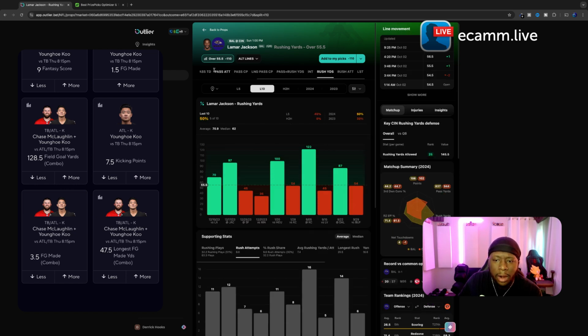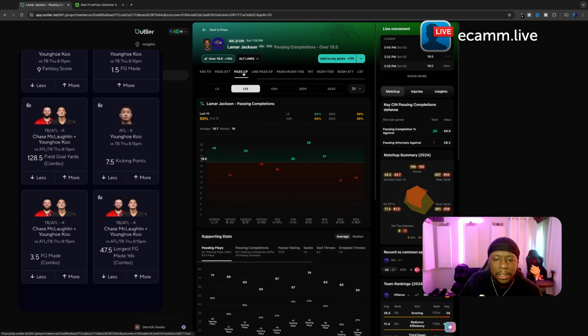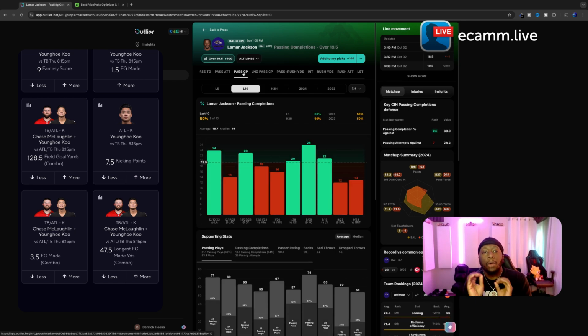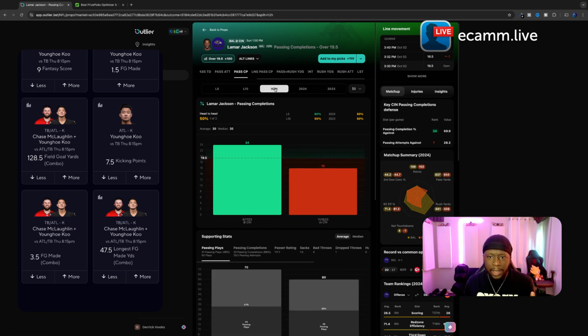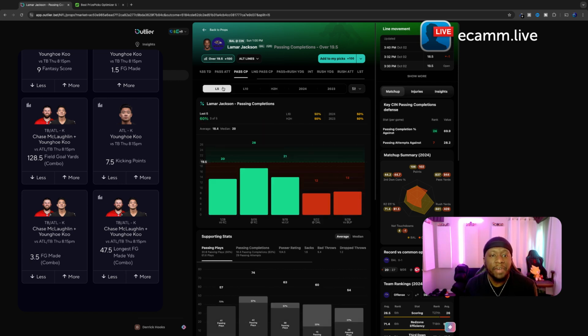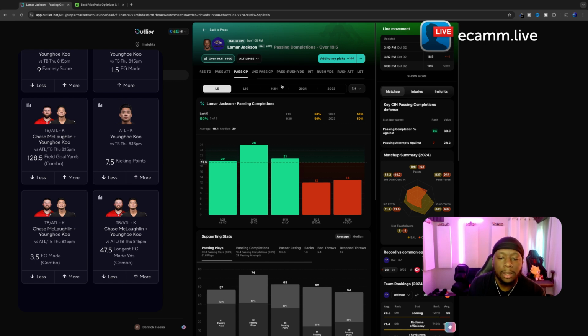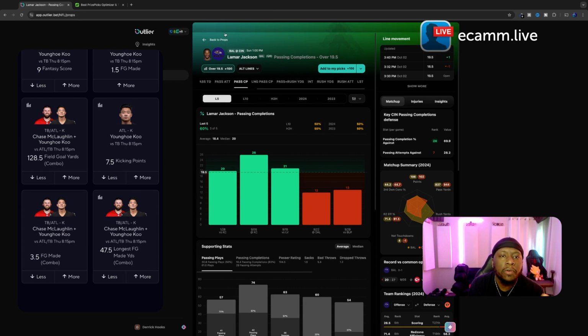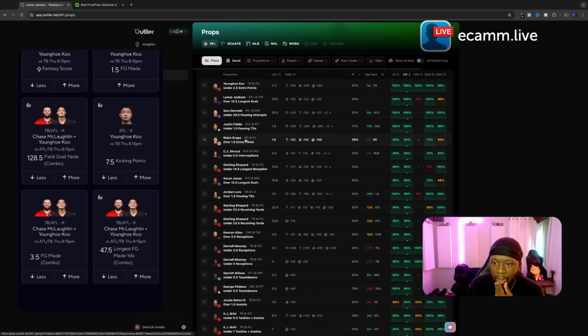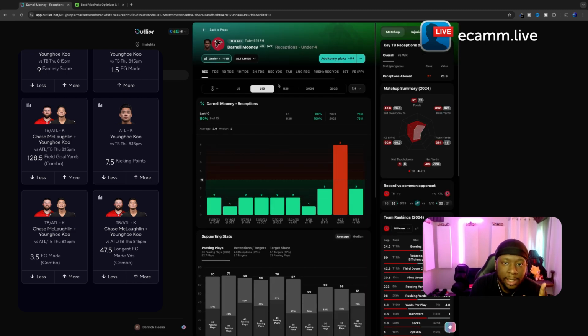Rushing yards at 54. Let's look at his pass completions. I really love this because he hasn't been doing a lot of passing. Between him and Derrick Henry in the run game, that's all they've been on. Now, let's look at the H2H. 50% here, but this is all last year. I don't really want to use last year's stats, so we can look at the last 5. And it's a hit or miss, so I'm not really too fond of that one. Let's see what else we got. All right. Let's look at Mooney. Mooney was one that I was looking at for tonight's game.